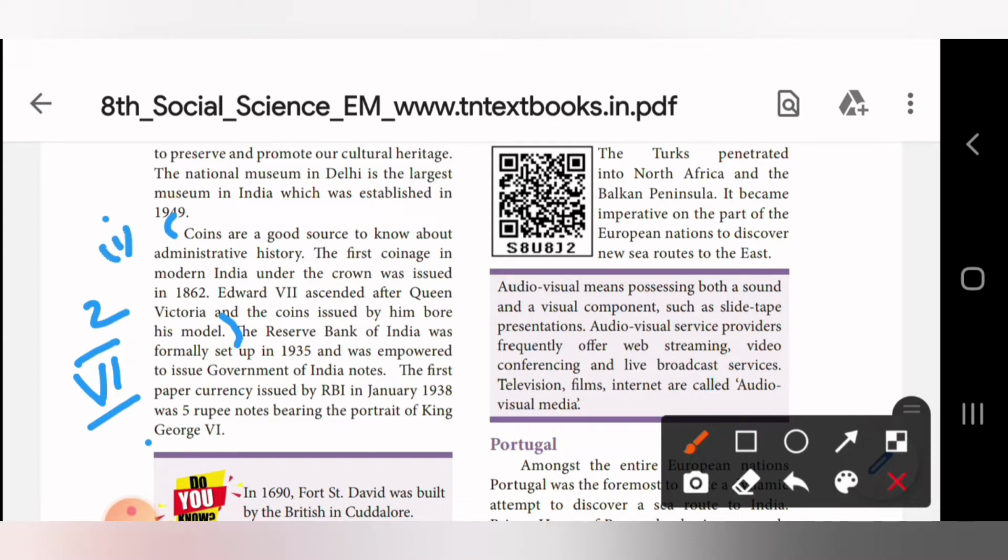Second point, the first coinage in modern India under the crown was issued in the year 1862. Third point, Edward VII ascended after Queen Victoria and the coins issued by him bore his model. So after Queen Victoria, Edward VII ascended the throne, so after that the coin bore his model. Okay, this is the third point.